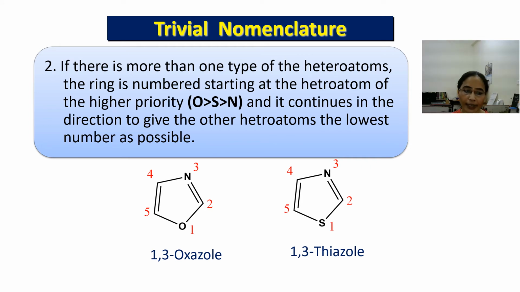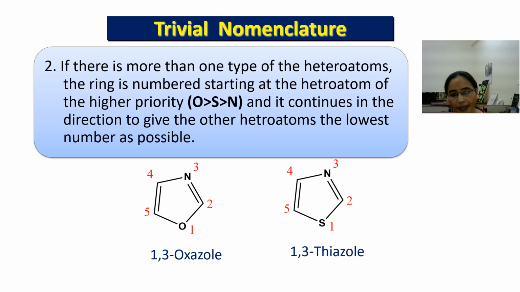And you can see the example, first one, this is the oxazole ring and it contains two heteroatoms. One is oxygen and another is nitrogen. So here the oxygen atom gets position 1 and the nitrogen atom gets position 3. So here the oxygen atom gets priority over the nitrogen atom and the name becomes 1,3-oxazole.